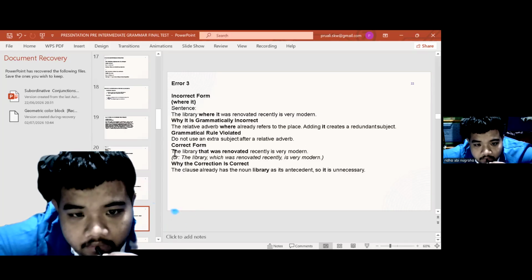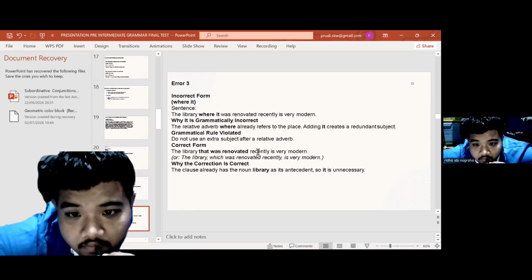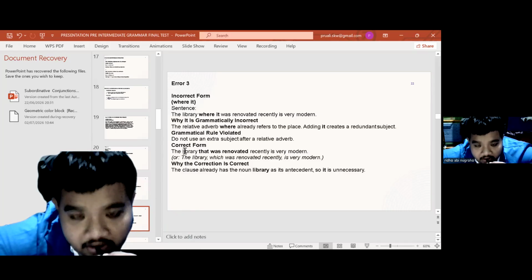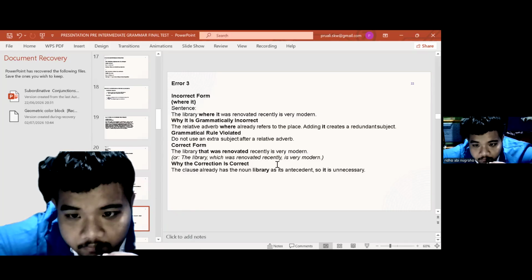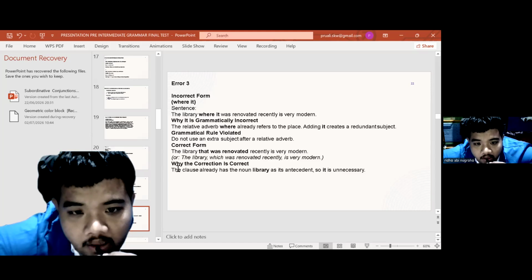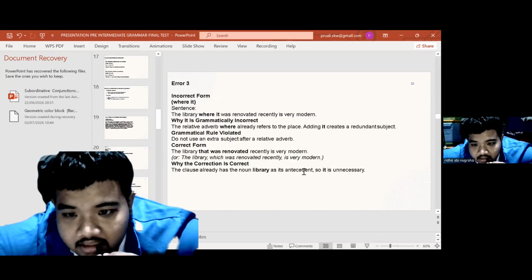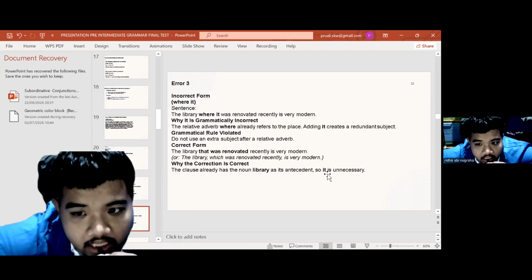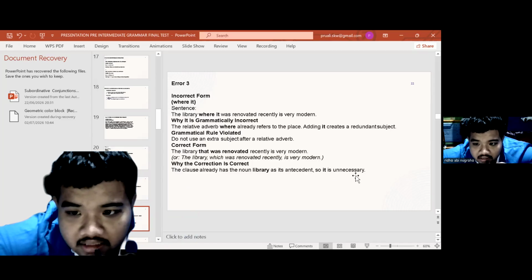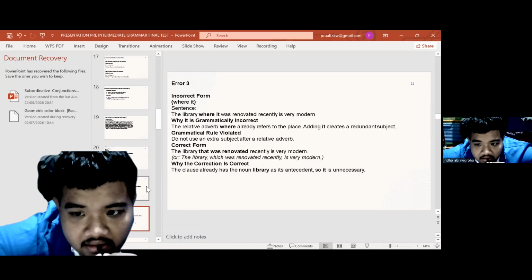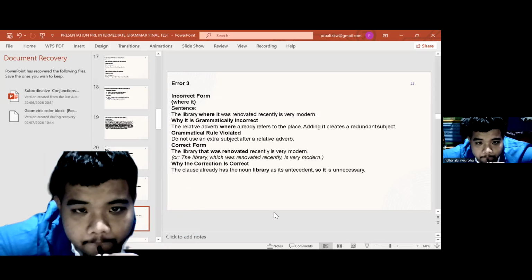Correct form: The library that was renovated recently is very modern, or the library which was renovated recently is very modern. Why is the correction correct? The clause already has the noun library as its antecedent, so it is unnecessary.